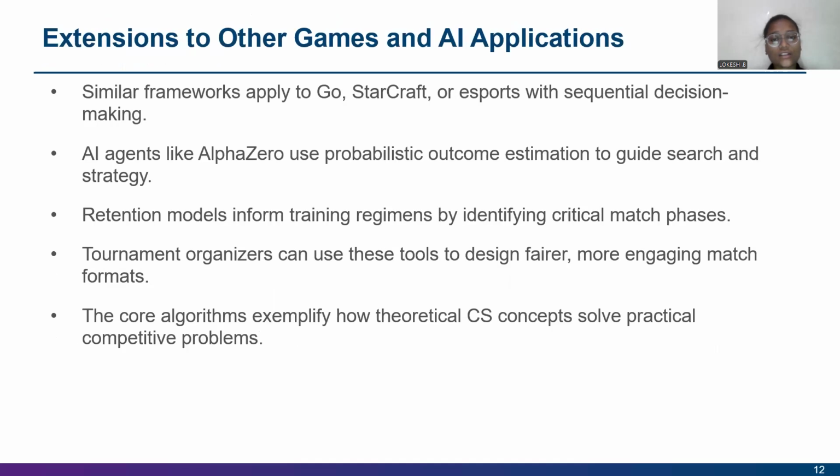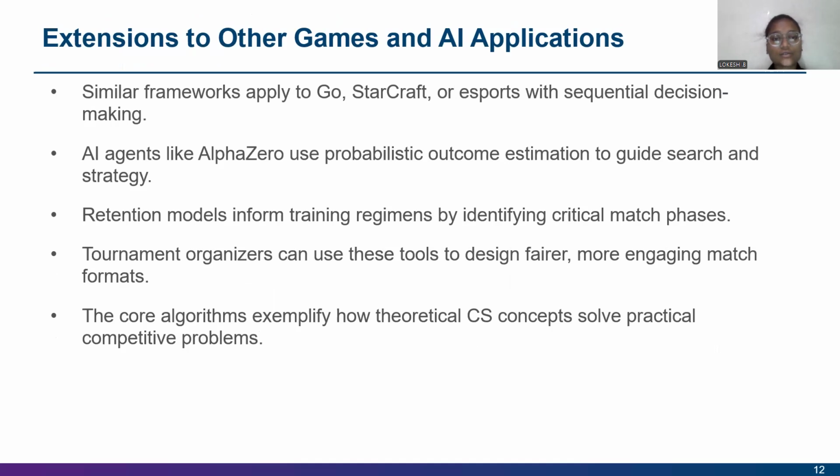And the extensions to other games and AI applications: similar frameworks apply to Go, StarCraft, or sports with sequential decision making. AI agents like AlphaZero use probabilistic outcome estimation to guide search and strategy. Tournament organizers can use these tools to design fairer, more engaging match formats. The core algorithms exemplify how theoretical CS concepts solve practical competitive problems.